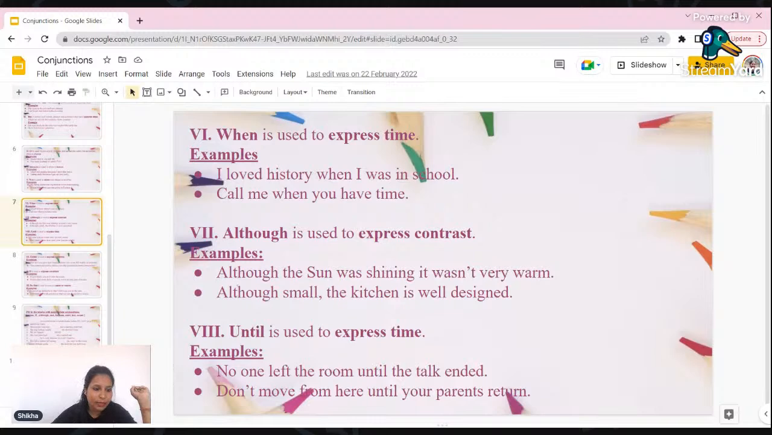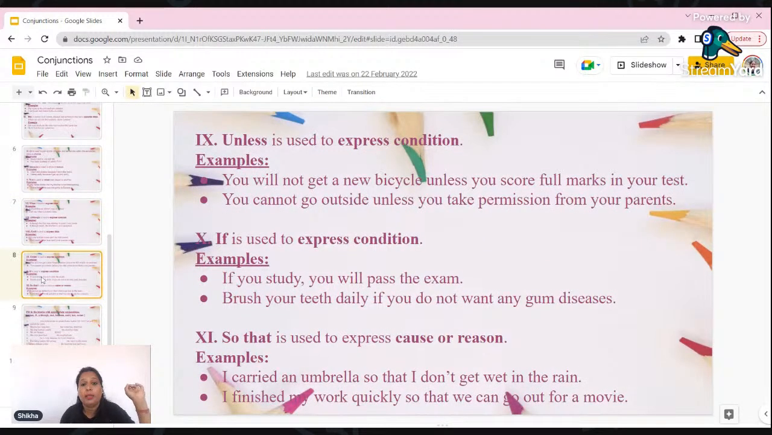And then we have unless. Unless is again used for expressing condition. Unless you do your studies, you are not going to play today. This is what you tell your children, isn't it? Unless you do your studies, you are not going to play today. You will not get a new bicycle unless you score full marks in your test. Oh, these are some conditions we keep on giving our children. You cannot go outside unless you take permission from your parents. Okay, so can you see how we are giving a condition with the small word unless?